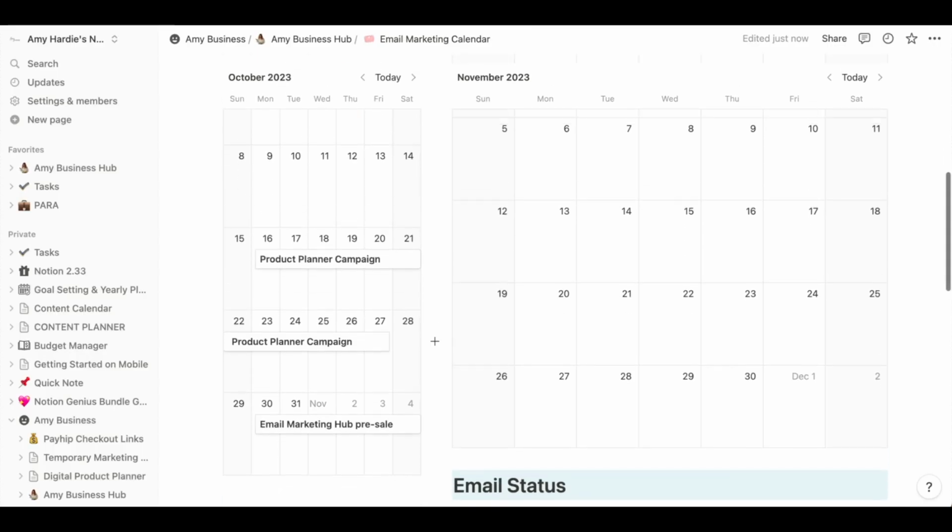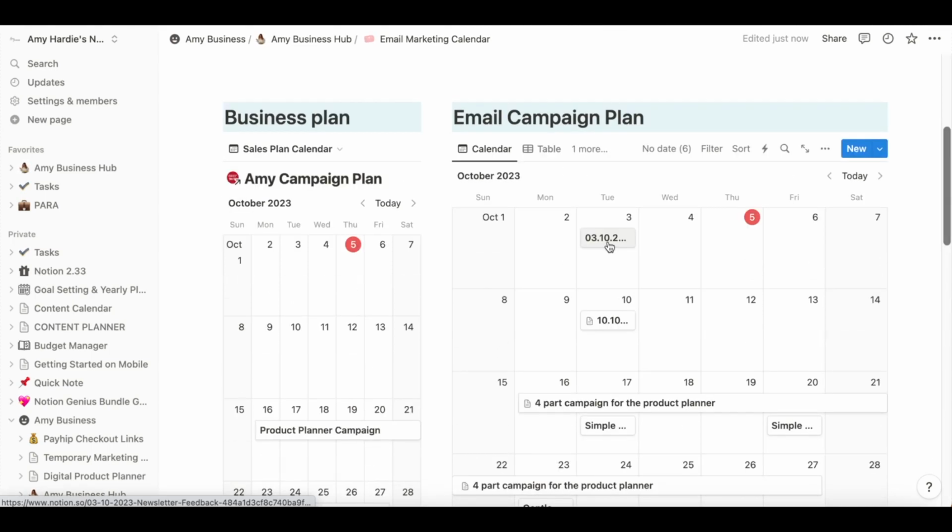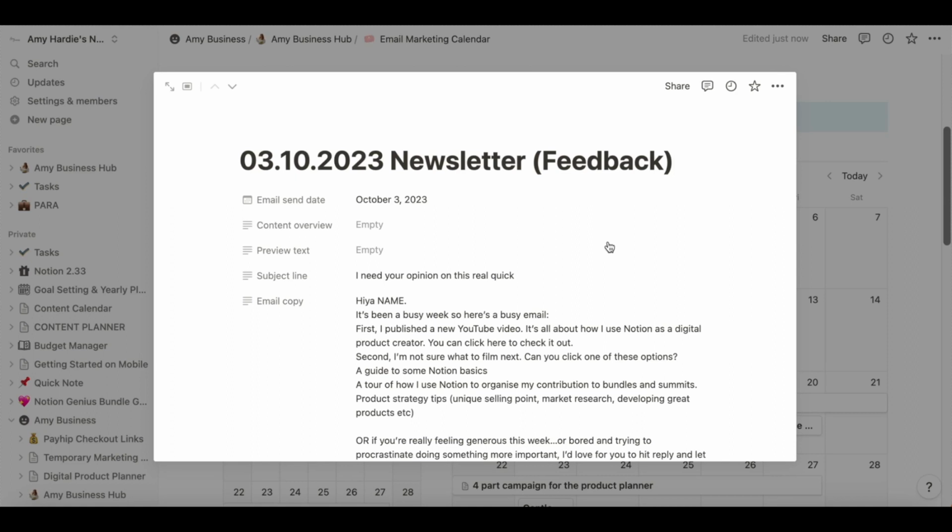So let's jump into Notion and have a look. Well, let's go into my newsletter that I sent on Tuesday this week. I always give it a title, so I tend to give it the date if it's a newsletter, then the title newsletter, and then the purpose of that newsletter. So this one was feedback. Then the date that I was sending the newsletter.